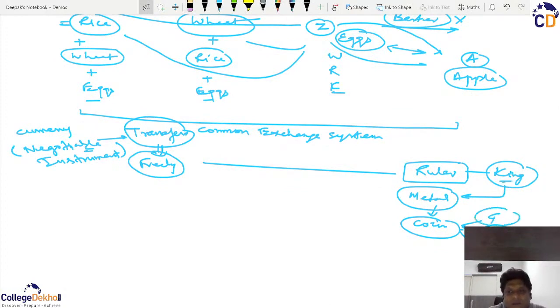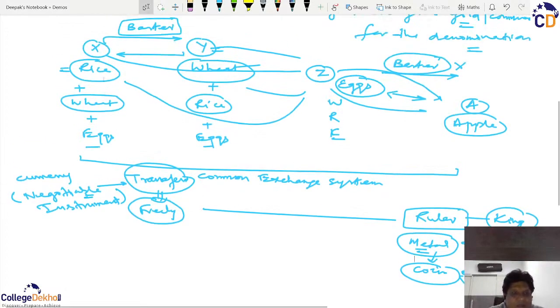And assurance was with the king. And the king has the photo on the metal to justify that they are original. So what happened was that every one of these X, Y, Z who have these commodities, in a way sold these commodities to the king and the king gave them the coins. So if X has rice, for example 100 kg, but he needs 40 kg of the rice for his personal and family consumption, then he sold the extra 60 kg to the king and got the equivalent number of coins. And same with Y and same with Z. Now each one of them has the requisite commodity of its own and the extra coins.